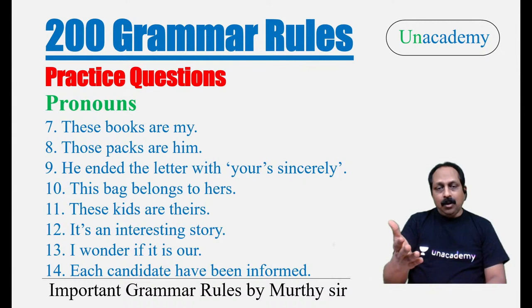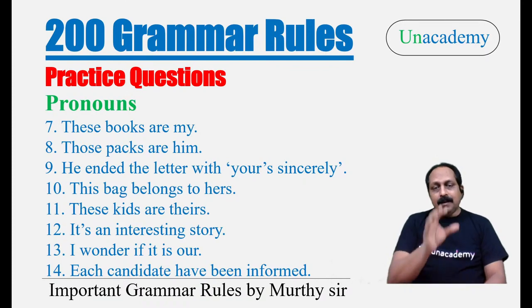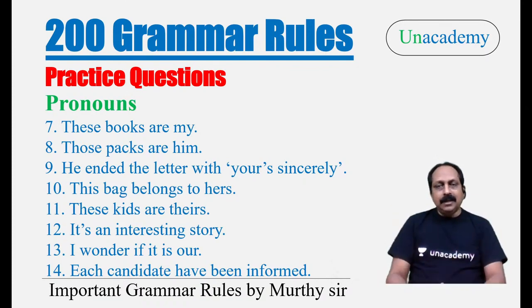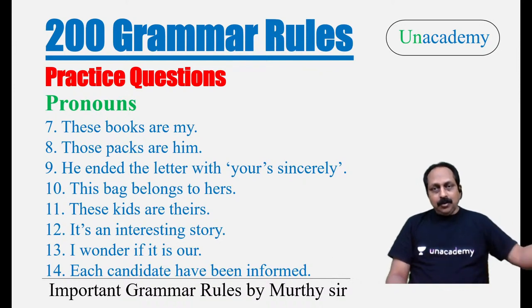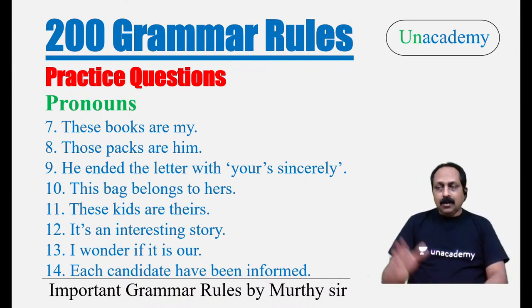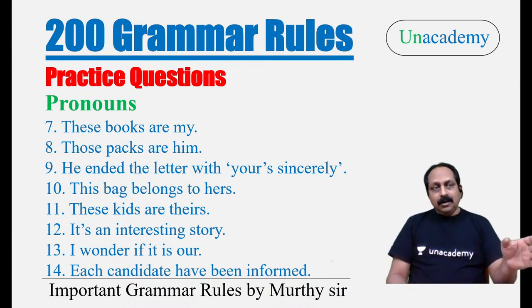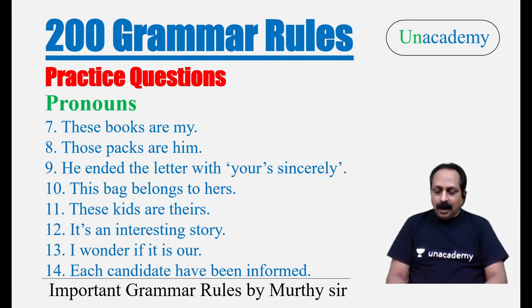Now, if you are trying to find out, sir, can we use there, add one more word and make it correct? Answer: yes. For the same idea, let me tell you, then I think you will get clarity. I saw some kids. I asked the question, whose kids are these? Now, someone to my left wants to answer. He can use two patterns. Whose kids are these? Sir, these are their kids. That is right. Sir, these are theirs. That is also right. If you use theirs, then after that, nothing should be there. If you use their, then you have to use the noun. Their kids. Kids should be there. I hope you got it, Naresh.